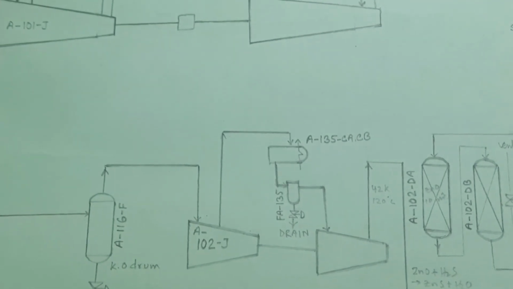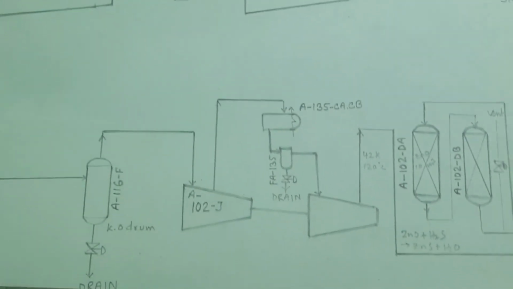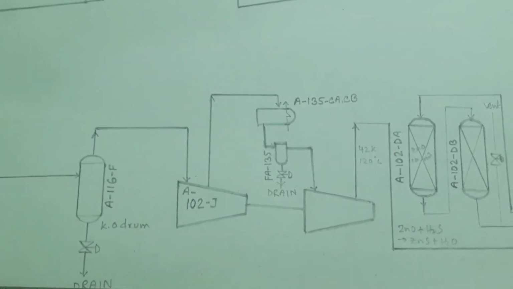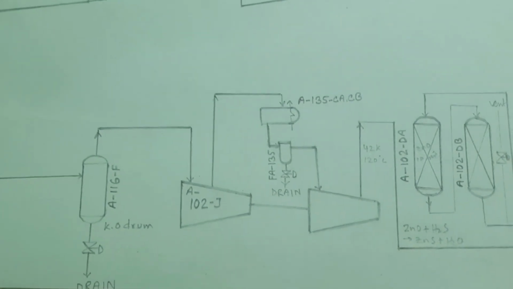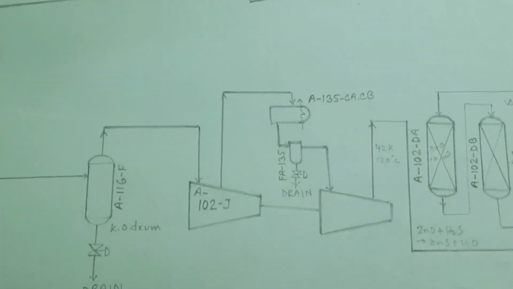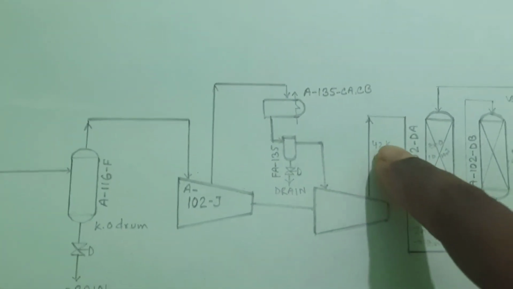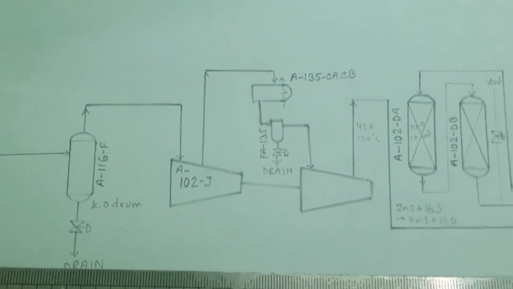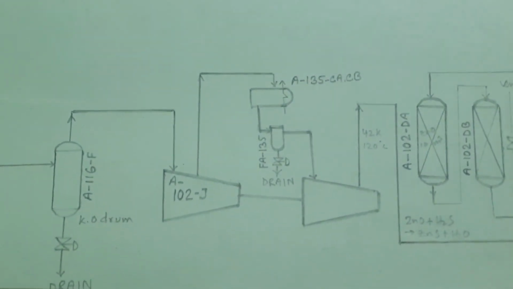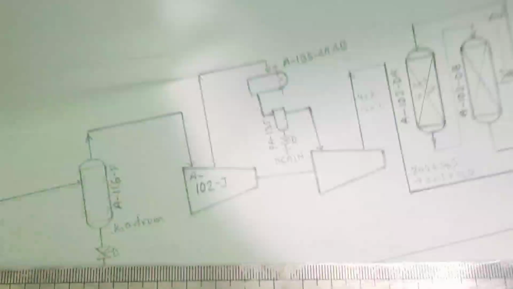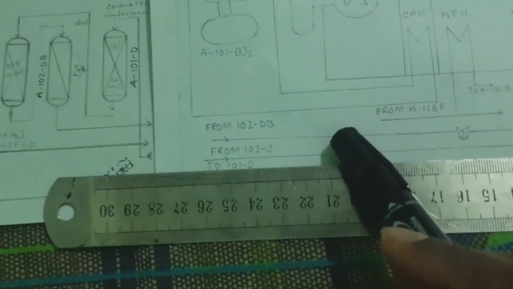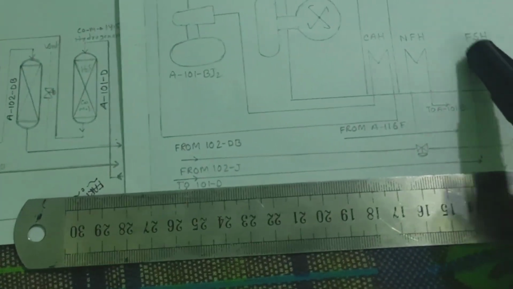But before going to the desulfurization section, this feed gas will take some temperature, because the reaction requires a higher temperature. The compressor outlet temperature is 120 degrees centigrade. From this compressor it will go to the feedstock heater. I already made another drawing with this line, and it will go to the feedstock heater.